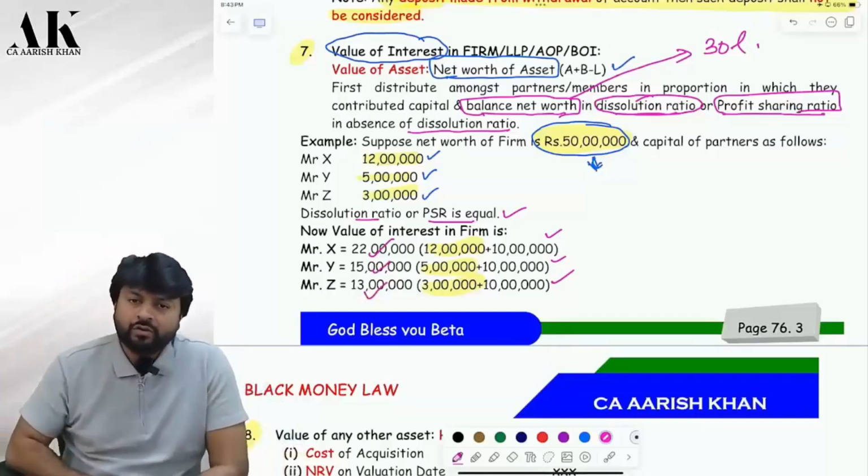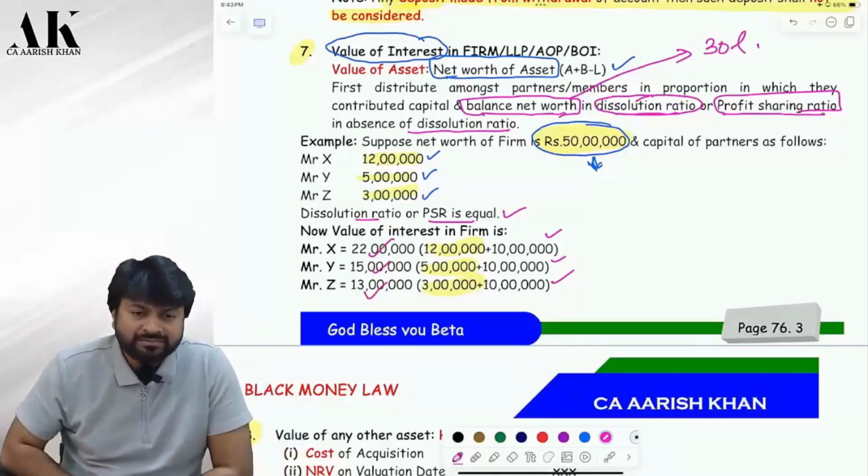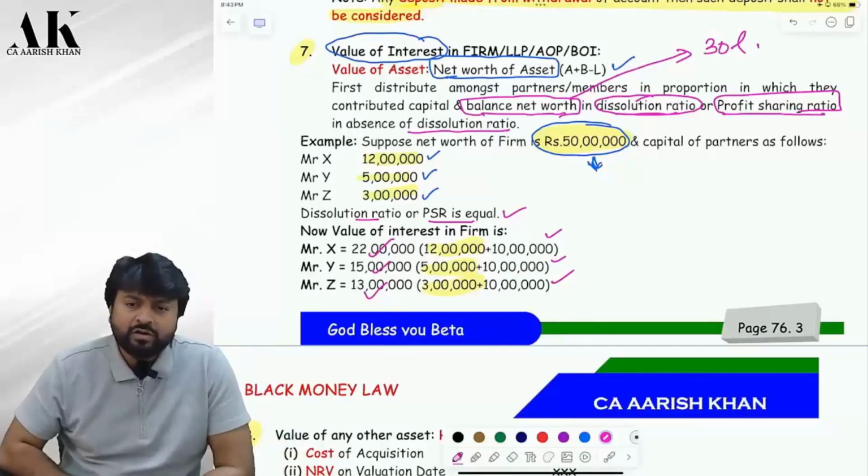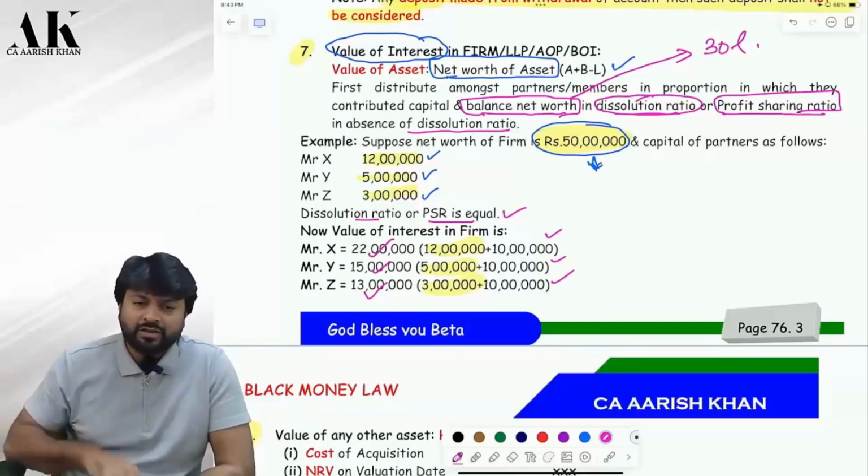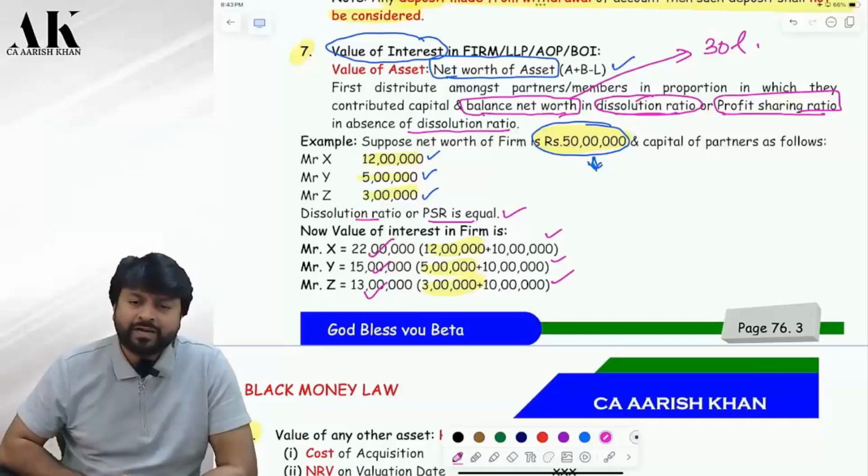This is how you are going to value the interest in firm, LLP, AOP, BOI. What is the first step? Net worth of the firm. Second step, allocate the capital balance to all 3 of them. Then the balance amount will be allocated in the dissolution ratio, or if dissolution ratio is not there, in PSR. Are you clear? Yes, sir.